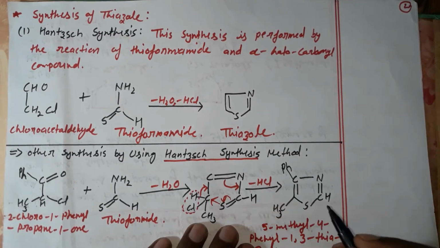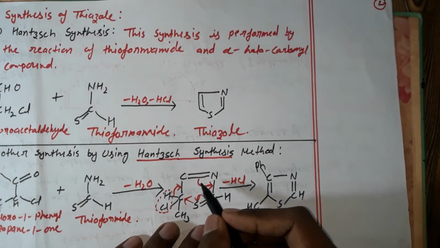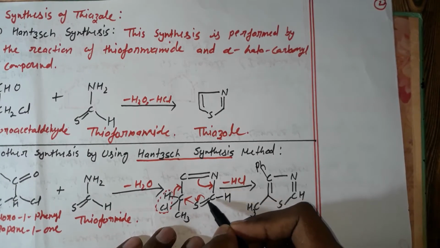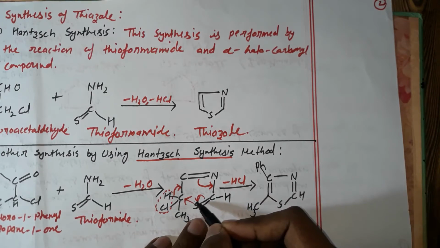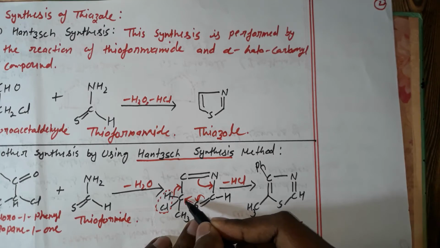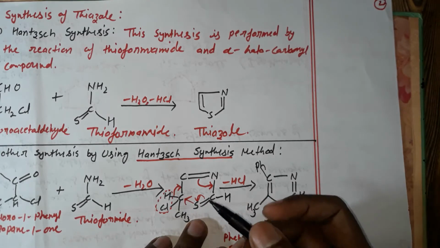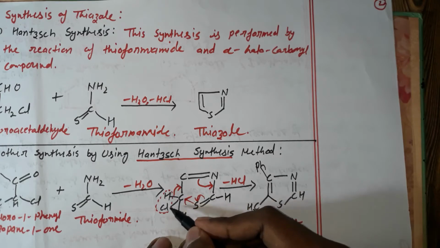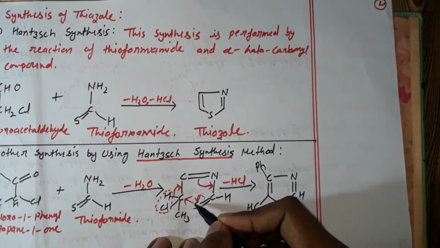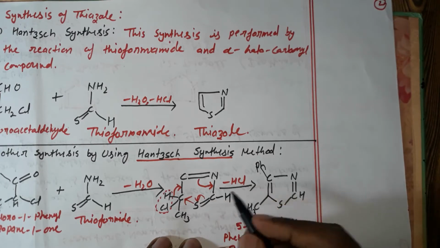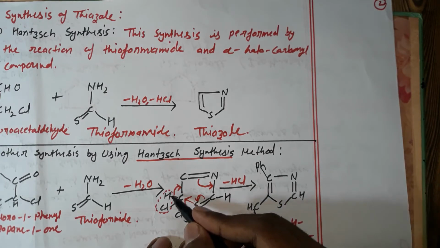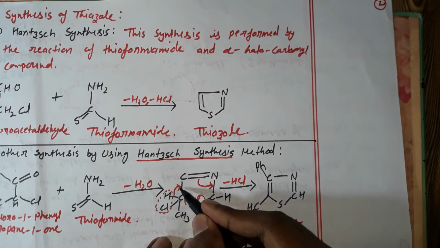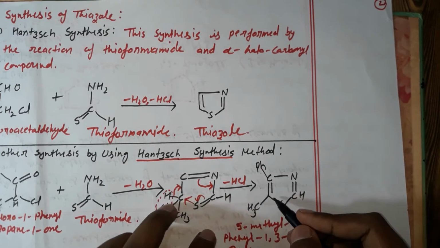What will happen in the next step? This bond will shift to this position, and when it shifts, this bond will break and the electrons will transfer to the sulfur, and this electron pair will attack at this position. In the next step, an HCl molecule will be released when the bond forms between this sulfur and carbon. When HCl is removed, this bond will shift to this position, so there is a double bond.